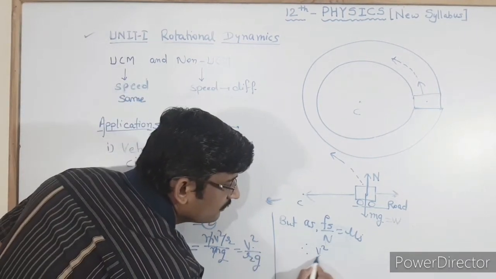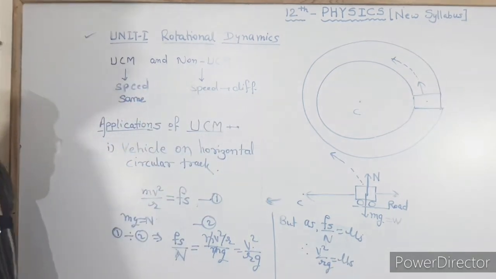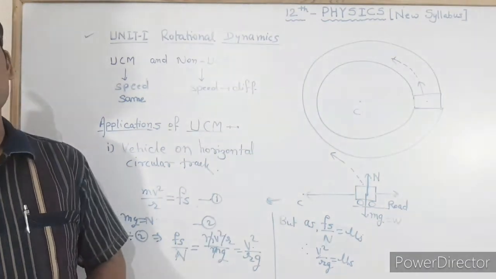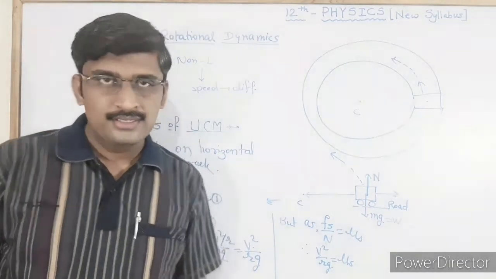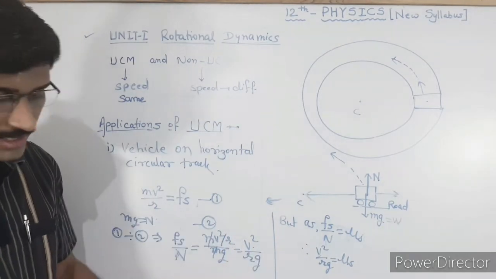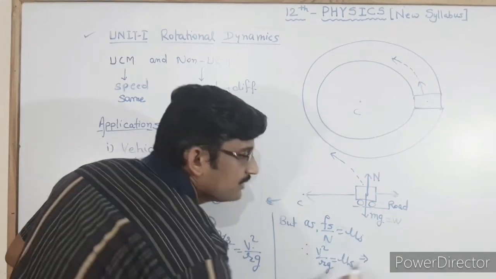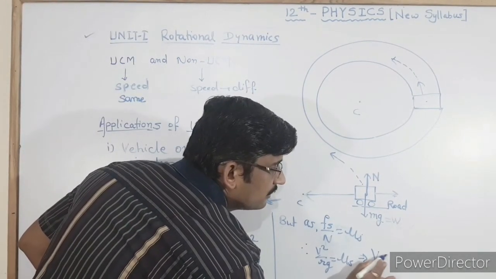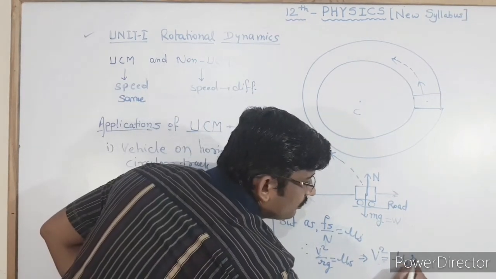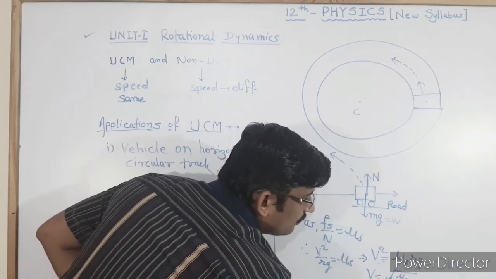Therefore from this we can derive v square is equal to mu s into rg, so v is equal to under root mu s rg.